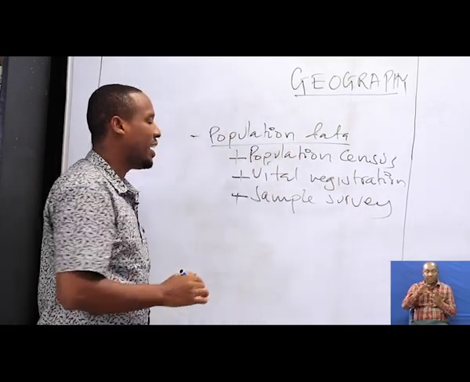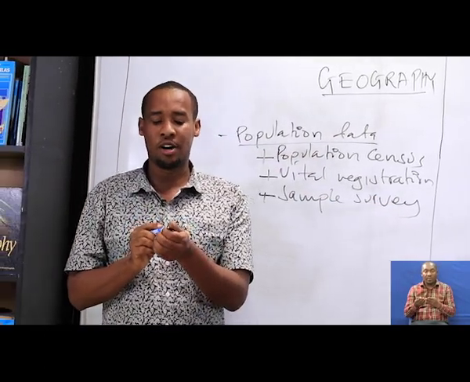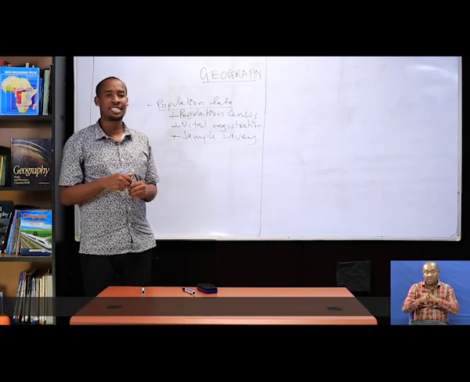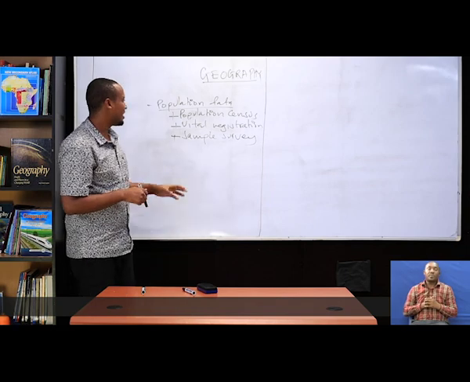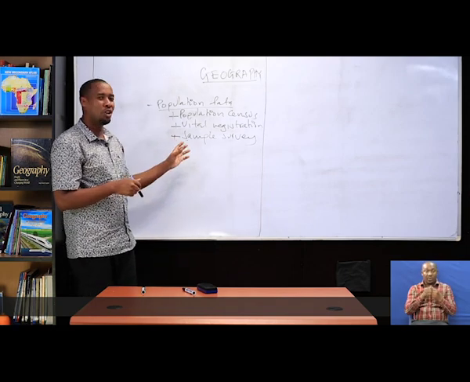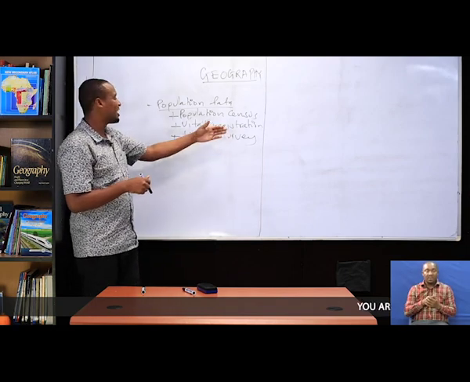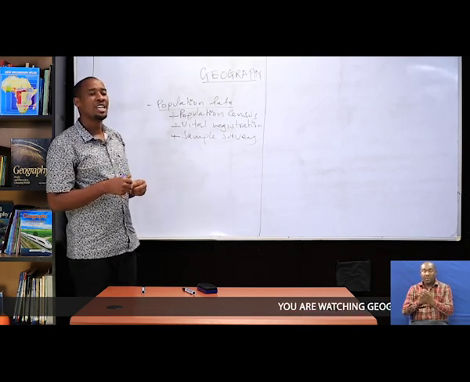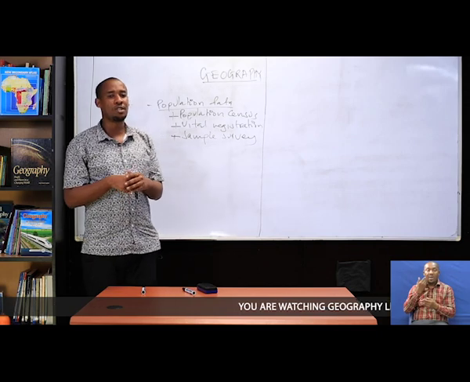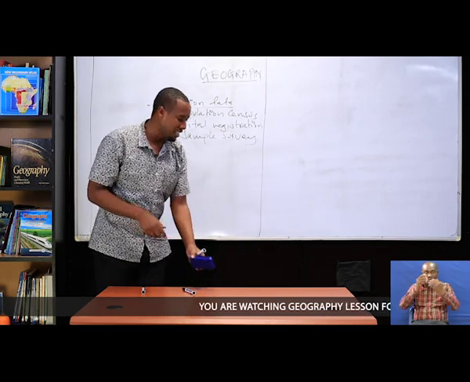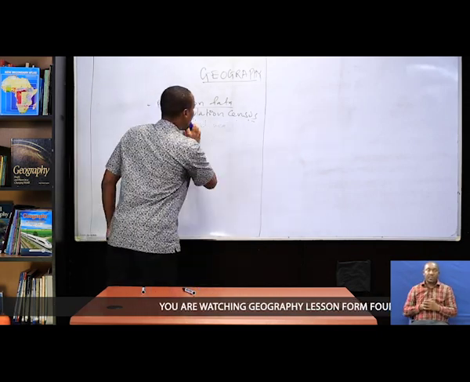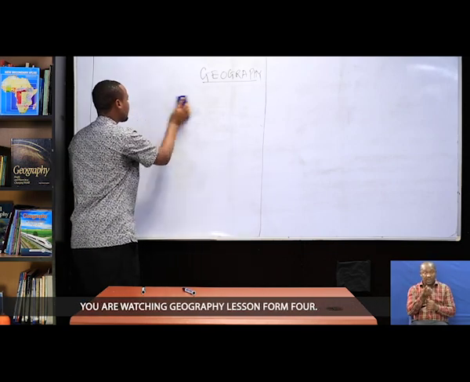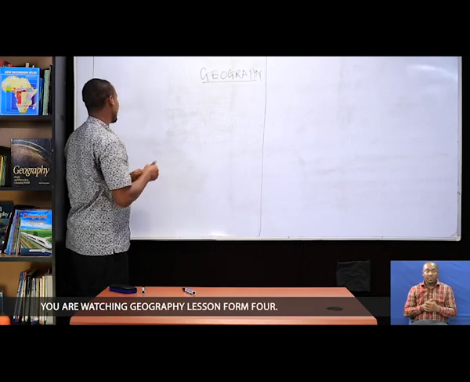These help in collecting information dealing with the populations. Now you can use those advantages, those significances of the population data, to write some of the importance of studying the populations. Knowing these population data, now you can see those importances.